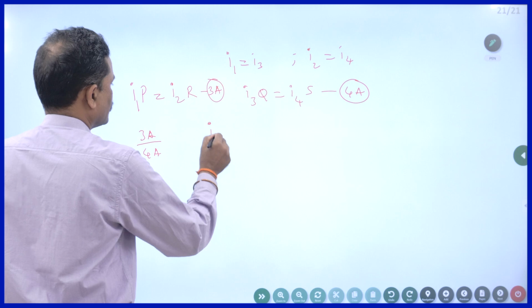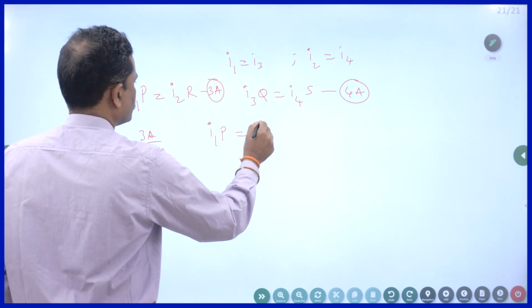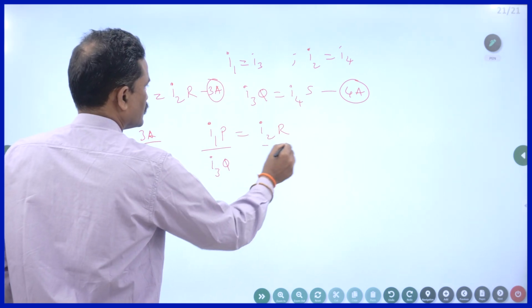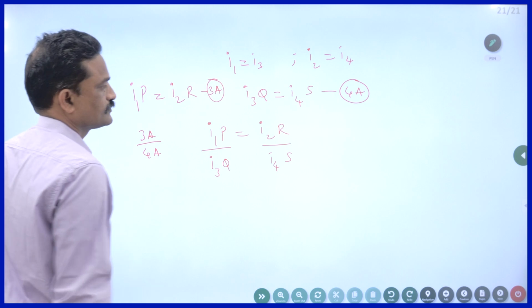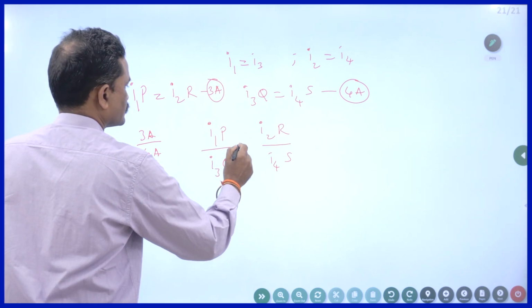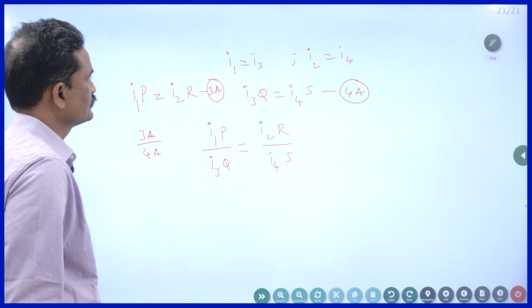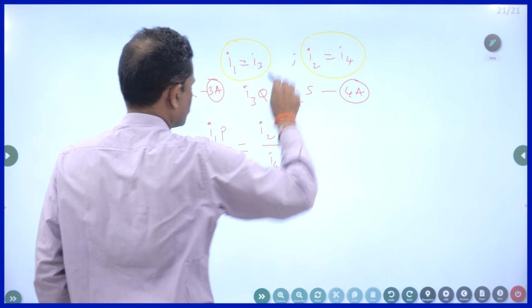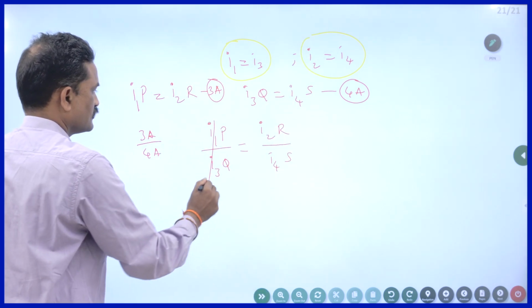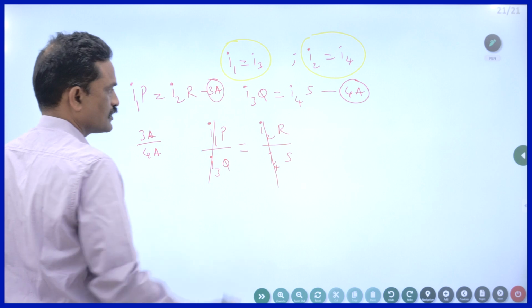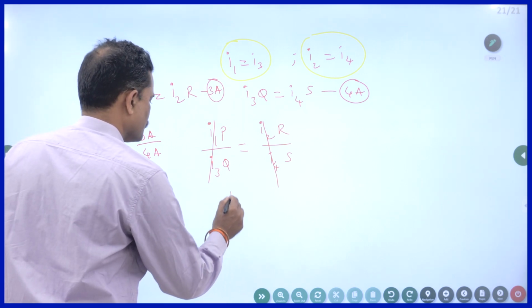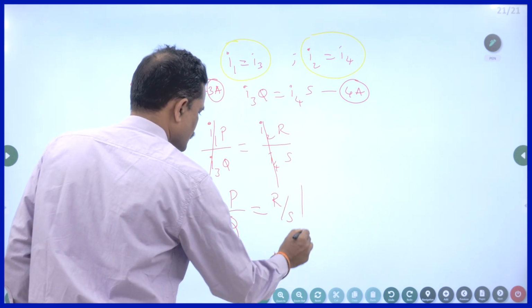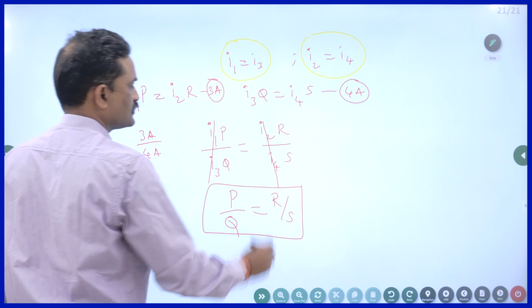So what I will get, I1P is equal to I2R, this is divided by I3Q is equal to I4S. This is the ratio. But from these two equations, it is clear that I1 is equal to I3 and I2 is equal to I4. So I1 is equal to I3, it gets cancelled. I2 is equal to I4, it gets cancelled. You will end up with P by Q is equal to R by S. So this is the condition for the balancing of a Wheatstone bridge.